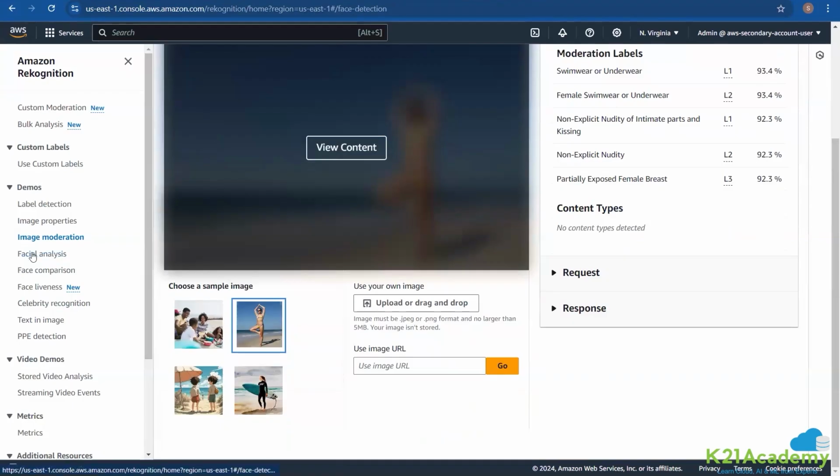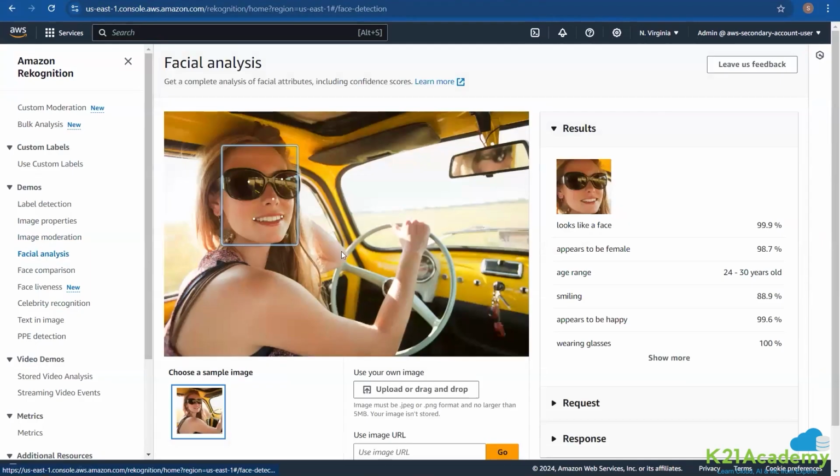Now, going further, we can go for facial analysis as well. For example, if you have an image like this, like I was talking about the facial analysis here, if you provide it an image, you can even identify, okay, she appears to be a female, what is the age range, whether she's smiling. It's just doing the facial analysis on the given image. You can see appears to be happy, wearing glasses.